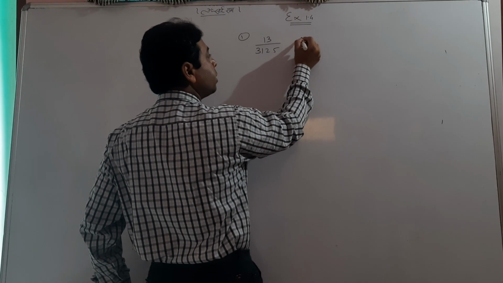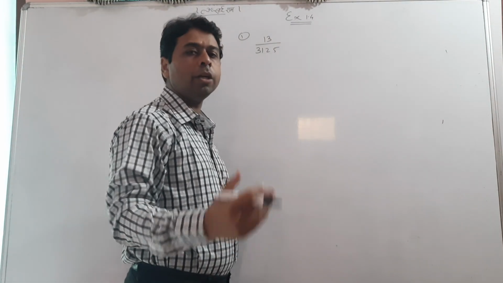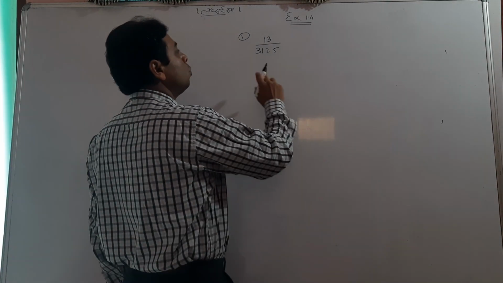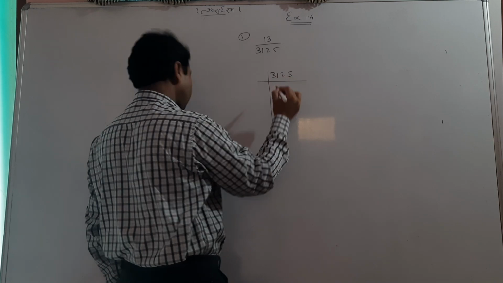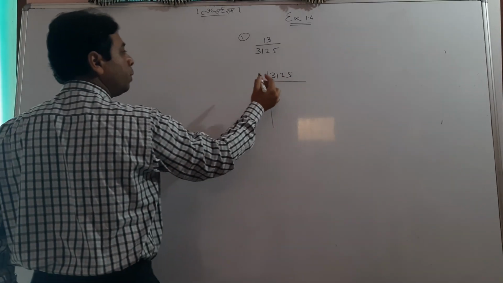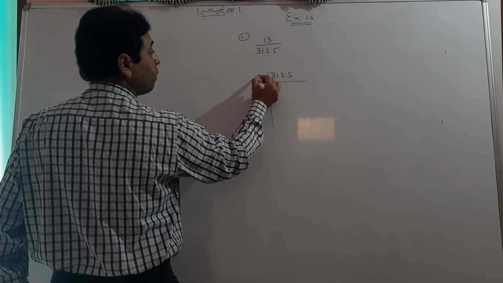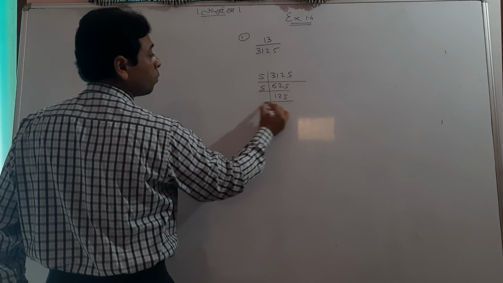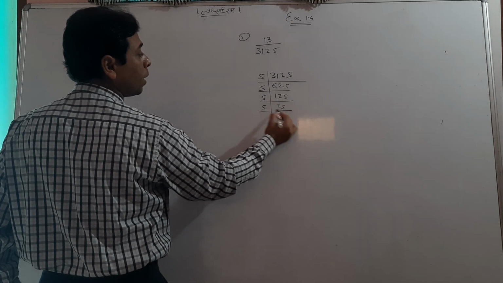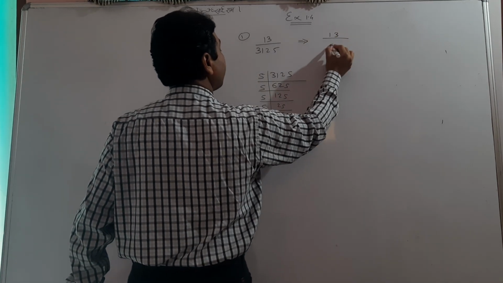We have to check whether it is terminating or non-terminating repeating. So what I have taught you, you just have to factorize 3125. When you do this, what comes? 5, 5, 5, 5 and 5. It can be written as 13 upon 5 to the power 5.